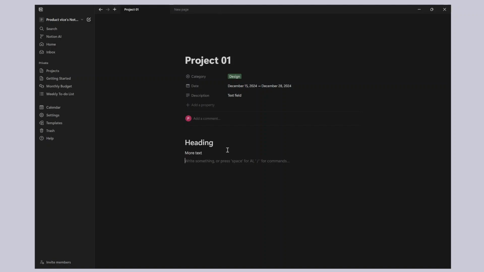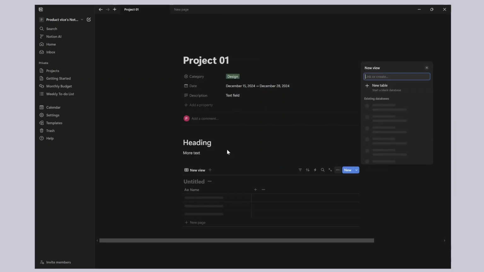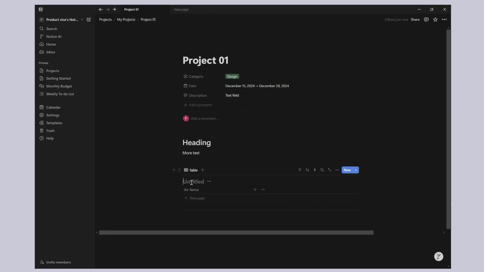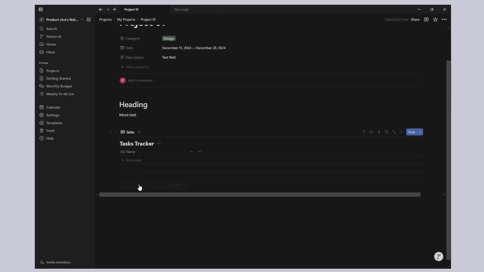Now, one more thing that I'll show you is how to connect multiple databases. So before we can actually connect two different databases, I'll create my second database. I'll just use one of the project pages, just this one, to create another database like this. I'll just make it inline, and I will call this database, let's say, tasks tracker, right? So I have a project, I want to build up different tasks, I want to track them. And I'm going to go right up here, and I'm going to make this full width as well, just so that I can see the table more easily.